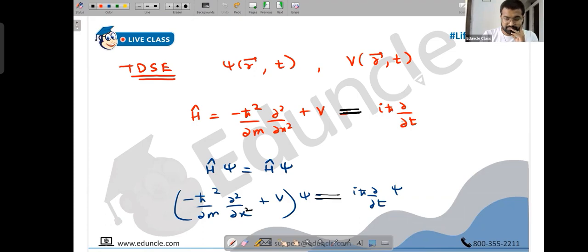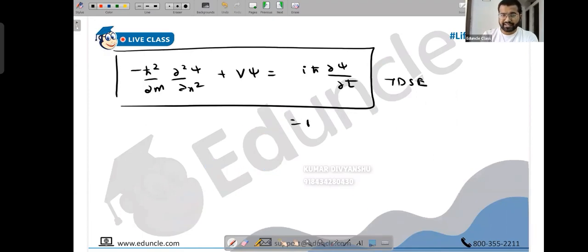Clear, people? Yes, sir. So one thing, there we got H cap psi equals E psi, that is the eigenvalue. For here, what is the eigenvalue? You can write E psi, but now the value of E will be different. No problem. You write E dash psi, whatever.